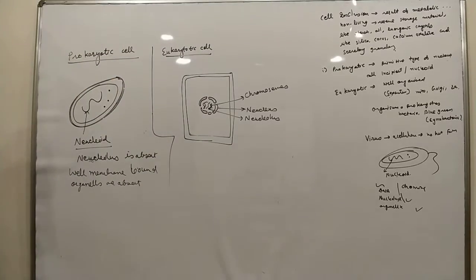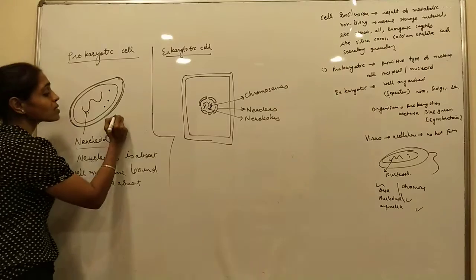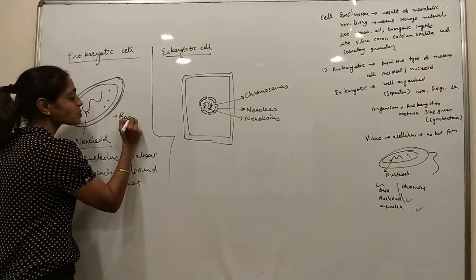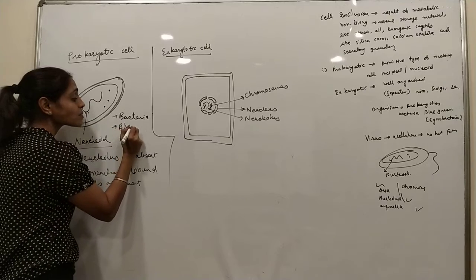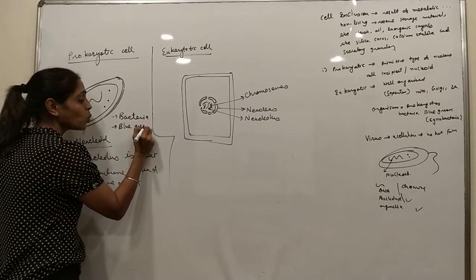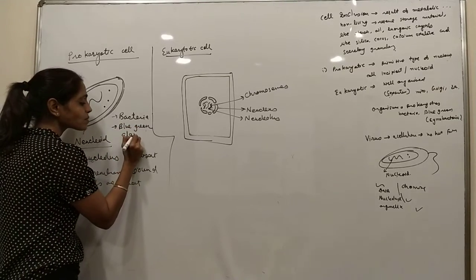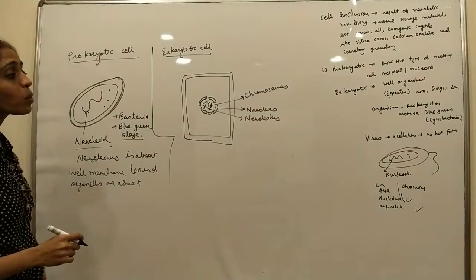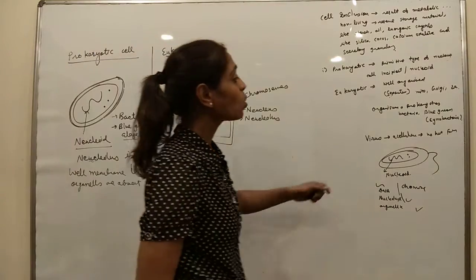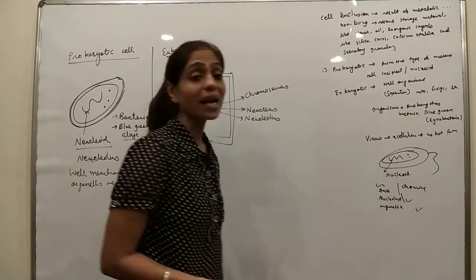And the examples of prokaryotic cells are some bacteria and blue-green algae. Blue-green algae are examples of prokaryotic cells, and blue-green algae are known as cyanobacteria.